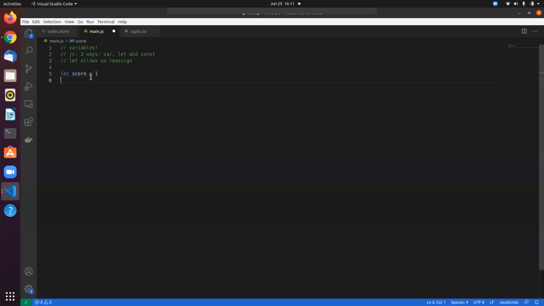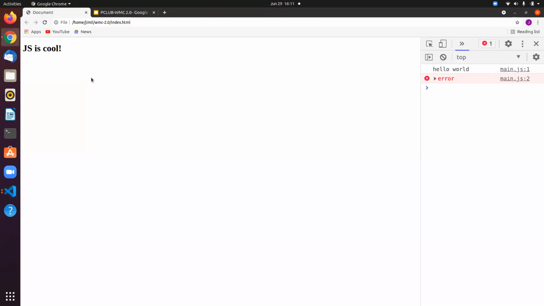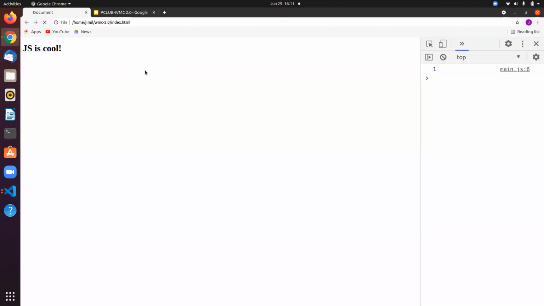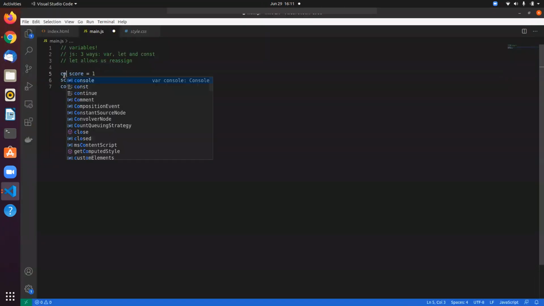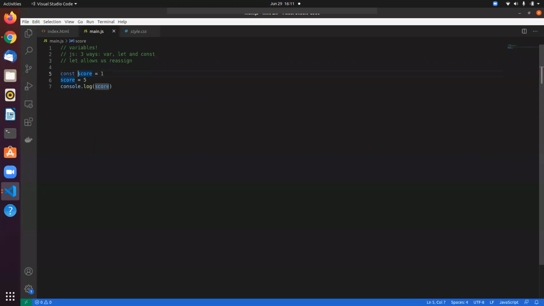Let's assign one, and let me just print it. This will show up in my console. If I reassign this to something else, it does not show any error. But if I change this to const, it's not going to allow me, because of assignment to constant variable. You cannot do that in JavaScript.